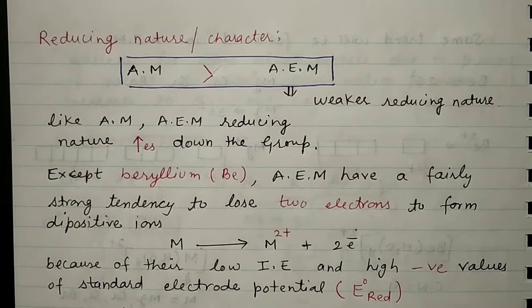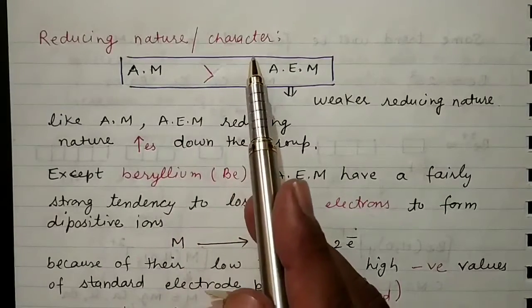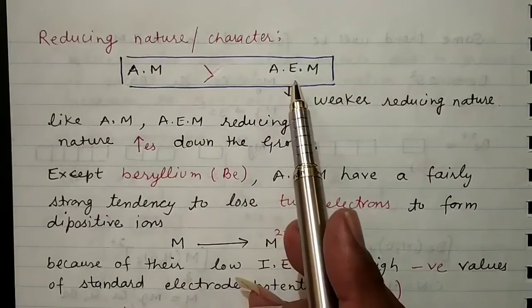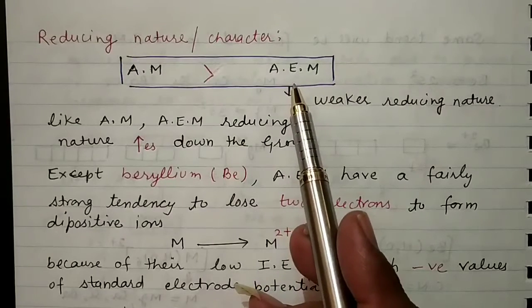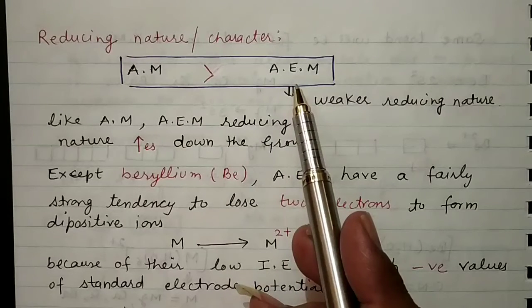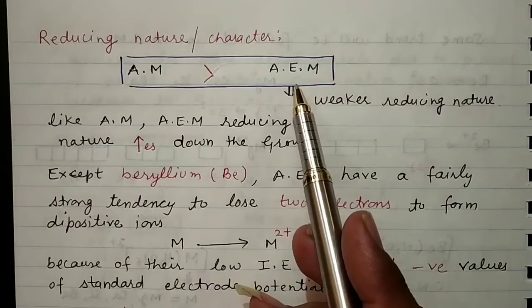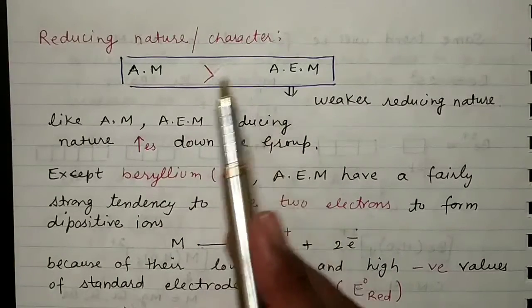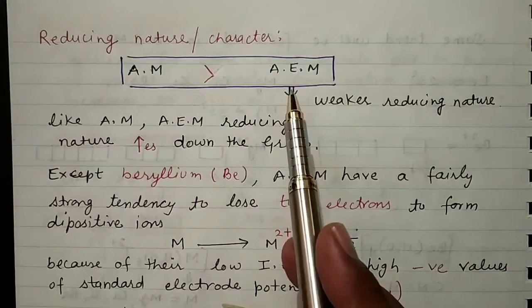Hello students, in today's class we are going to learn about the reducing nature or reducing character of alkali metals and alkaline earth metals, along with the reaction with hydrogen and the reaction with halogens of these metals. So let's get started with the reducing nature or reducing character of alkali metals and alkaline earth metals.